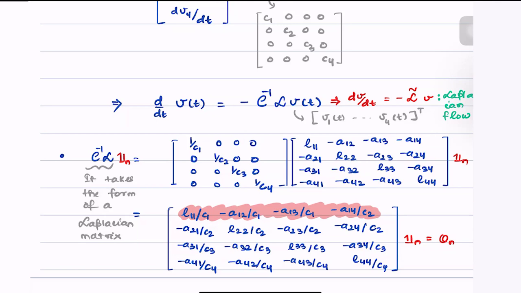In the next lecture, we will try to figure out how exactly can we determine the steady state behavior of a Laplacian flow system. Does it converge? Does it diverge? And what are the factors which decide the convergent or divergent properties of a Laplacian flow system?